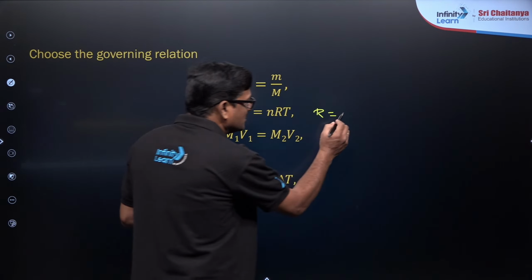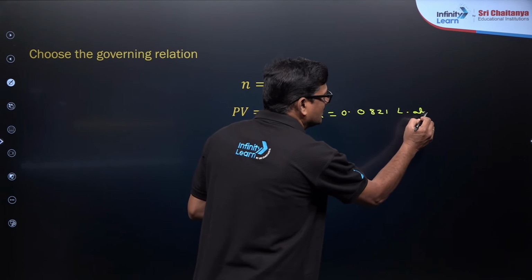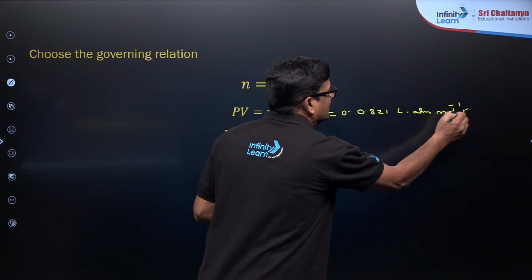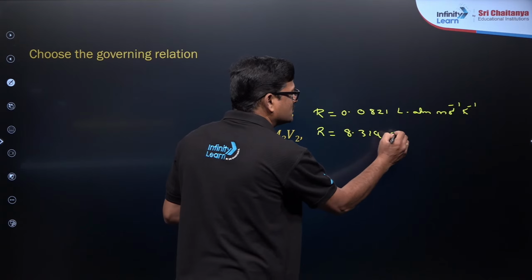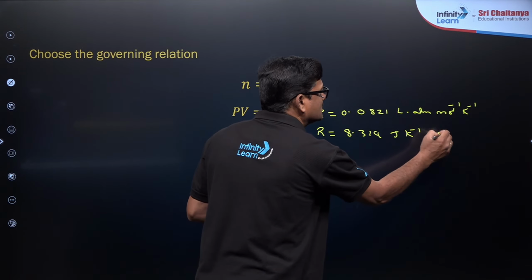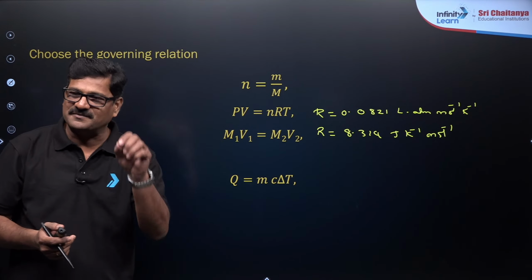You have 0.0821 liter atmosphere mole inverse Kelvin inverse, or R value 8.314 joule Kelvin inverse mole inverse. So which of these two to use? That is the first kind of question.